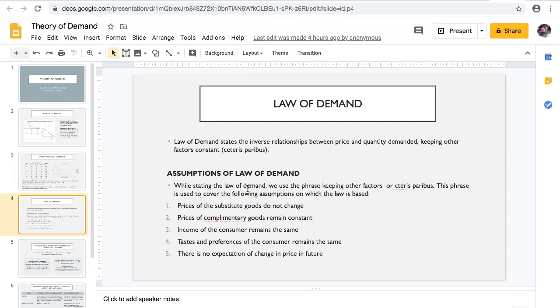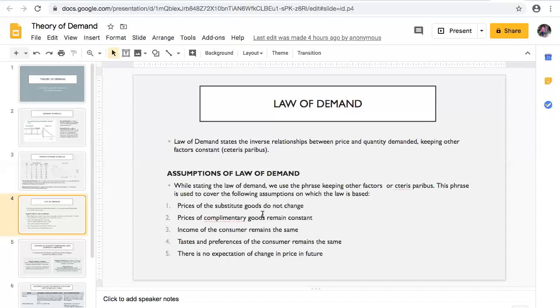There are certain assumptions of law of demand. Now, which are they? While stating the law of demand, we use the phrase keeping other factors constant, or ceteris paribus. This phrase is used to cover the following assumptions on which the law is based. First is, price of the substitute goods does not change. Price of the complementary goods remains constant. Income of the consumer remains the same. Taste and preferences of the consumer remain the same. There is no expectation of change in price in future.